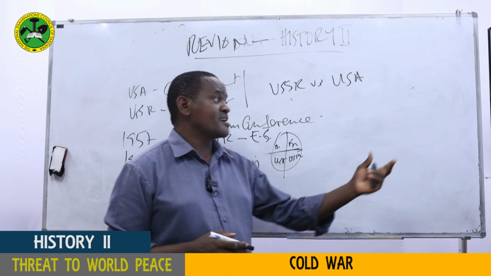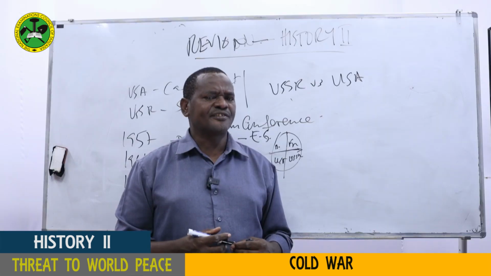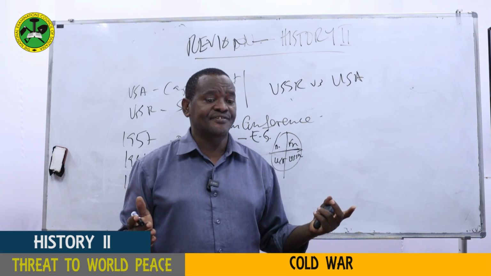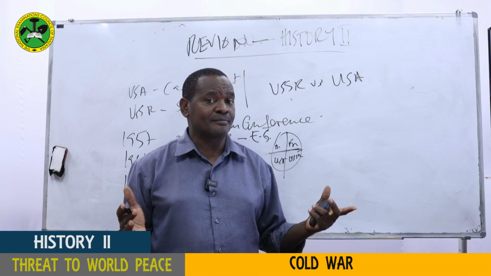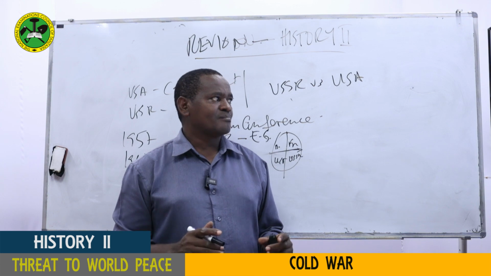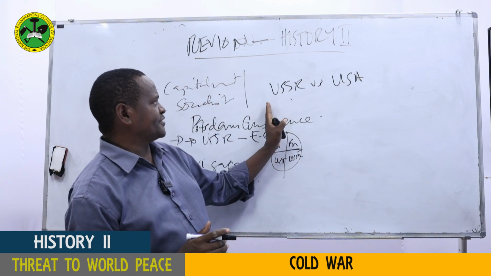But on the other hand, the Americans also were involving themselves so much in European affairs. And that went together with the establishment of NATO, for instance, and the introduction of the Marshall Plan, which I shall come to later. So all these things led to an increase of tension between the Western Bloc and the Eastern Bloc, between USSR and USA.